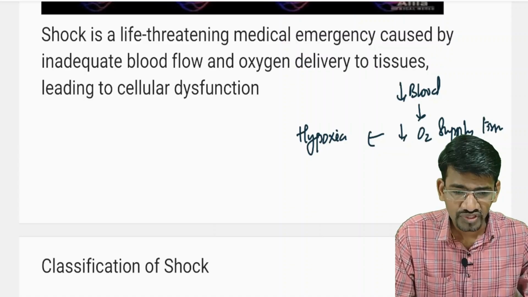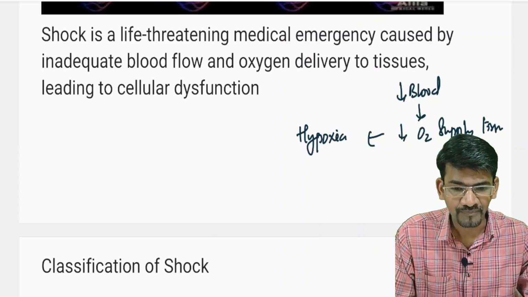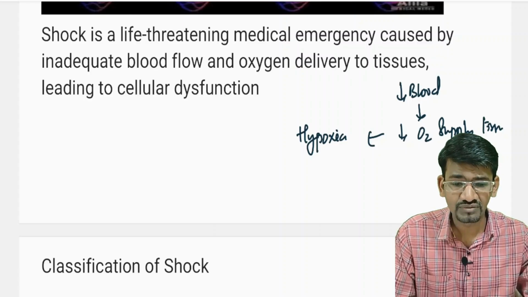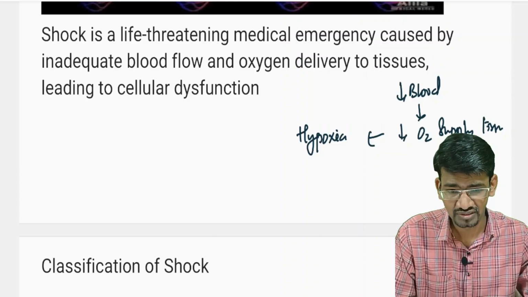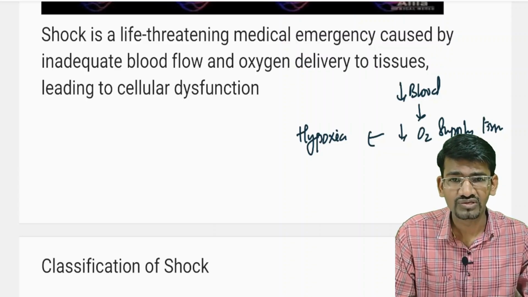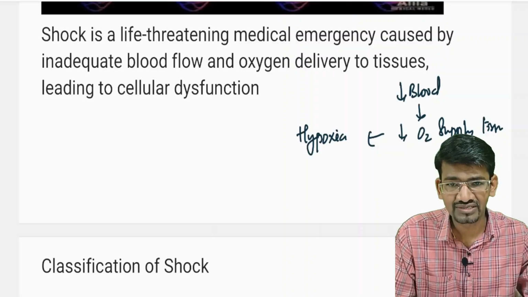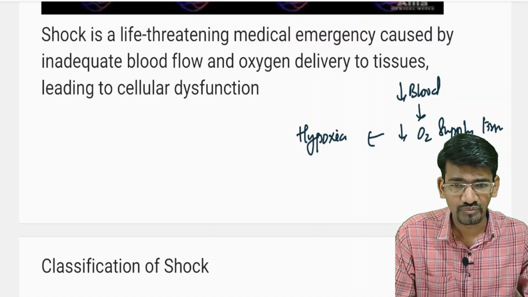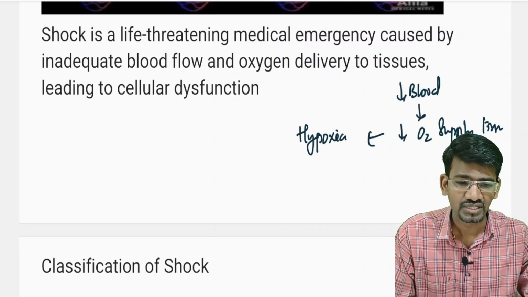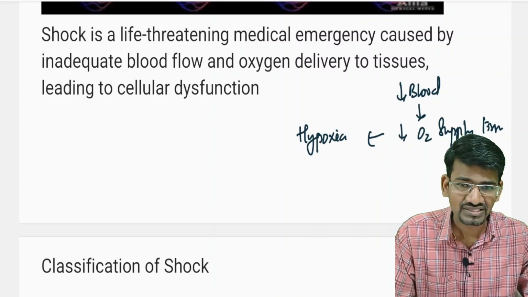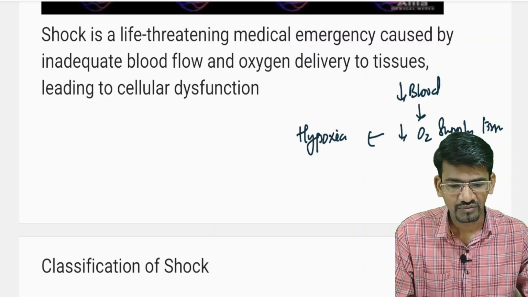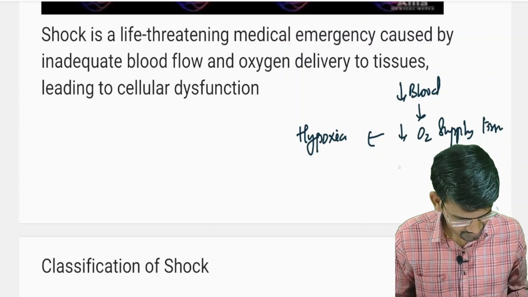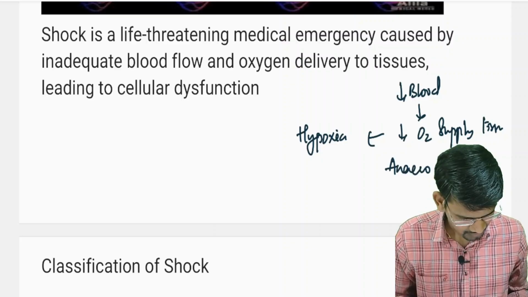The end products of these two metabolisms are different. With aerobic metabolism, we get CO2, water molecules and energy molecules being generated. But when there is a decreased oxygen level, anaerobic metabolism takes place.